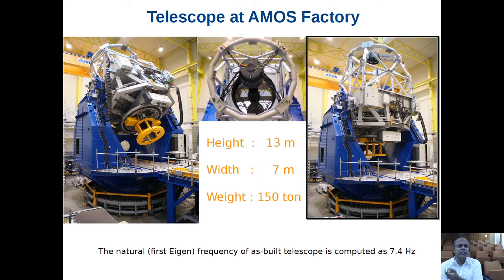So this is the telescope. It was already there at the EMOS factory, fabricated in 2012. You see, this is the primary mirror of the shining telescope. The height of this telescope is 13 meter, width is 7 meter, and weight is 150 ton. The first rising frequency for this as-built telescope is computed to be 7.4 hertz.